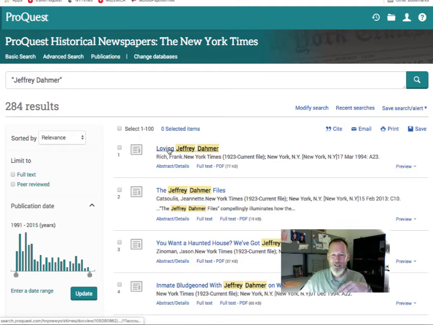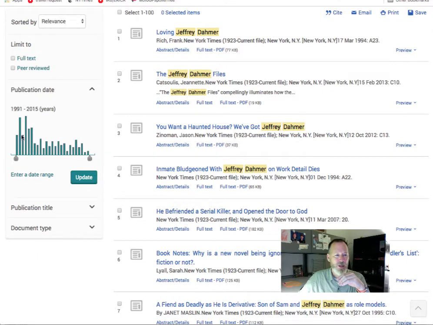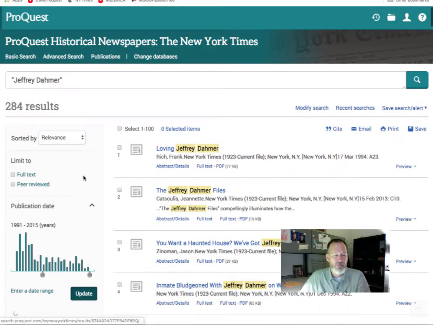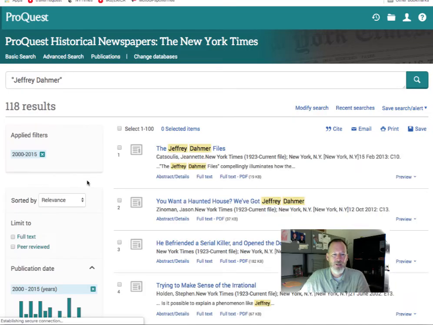Loving Jeffrey Dahmer. There we go. 1994. Again, a national newspaper, so this has a higher editorial level. But you can see the date ranges are a lot more diverse, but that's because the number of articles are much smaller. So there's only like 12, because this is just one newspaper. So this is a great way to do it too. But let's go into our current century, so 2000, and let's look at those subject headings and see if the New York Times presents it in a different way.